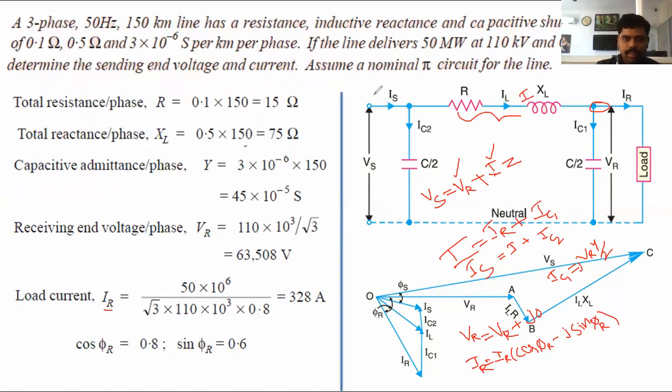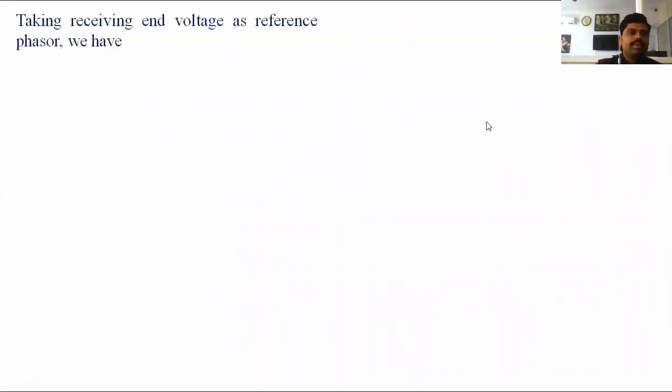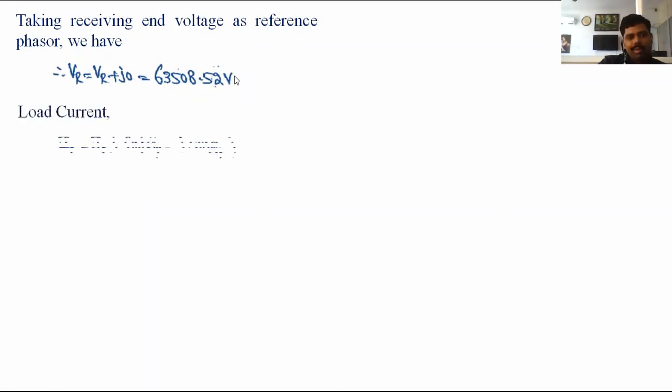By using these formulas, we can simplify and derive the two parameters: the sending end voltage and the sending end current. Now you can see the receiving end voltage we have taken as the reference value, VR equals VR plus j0. There is no imaginary term. The phase value VR is 63,508.52 volts.